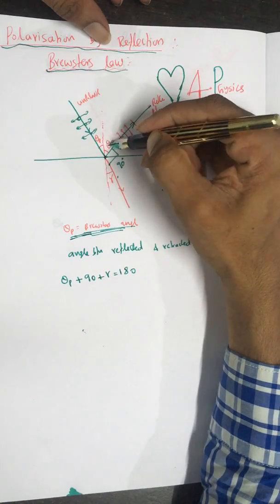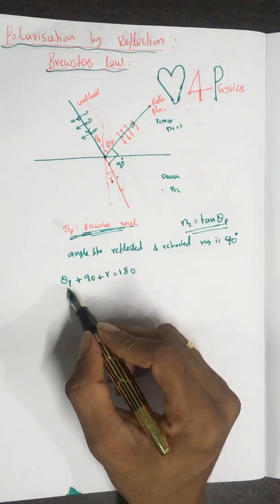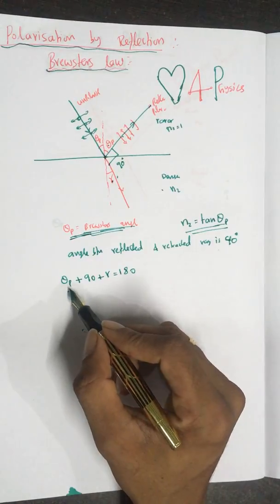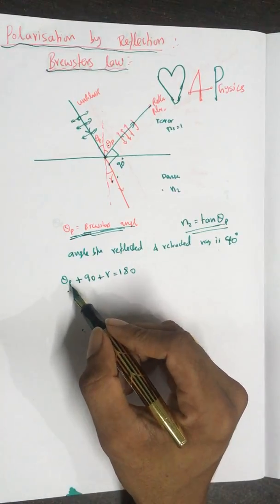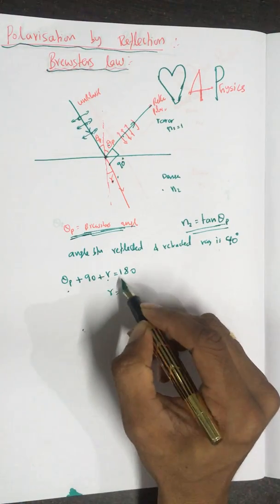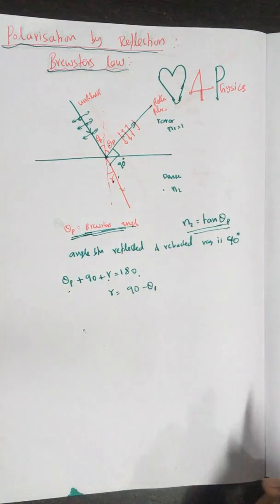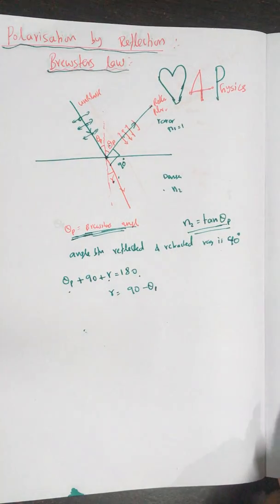Because you have considered the whole plane of 180 degrees, theta p plus 90 plus r equals 180, where theta p is the angle of reflection, or we can say it is Brewster's angle. Again, it is the angle of incidence as well. r is the angle of refraction. So r is equal to 180 minus 90, which is 90 minus theta p. This is nothing but the angle of refraction.